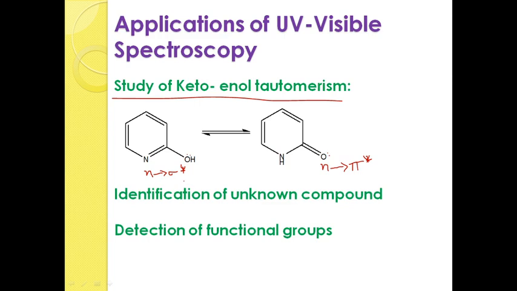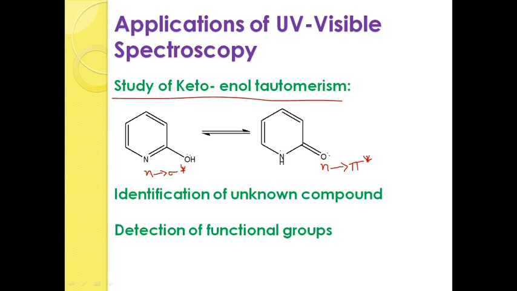They are not found in the UV region, they are found in the vacuum ultraviolet region. So when keto-enol tautomerism takes place, you can find out when the compound is present in enol form and when it is present in keto form.